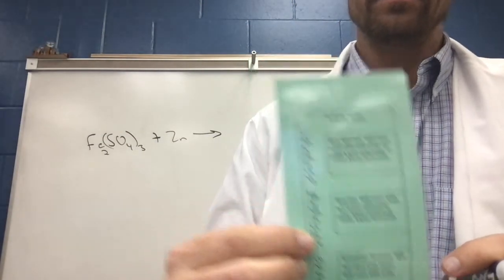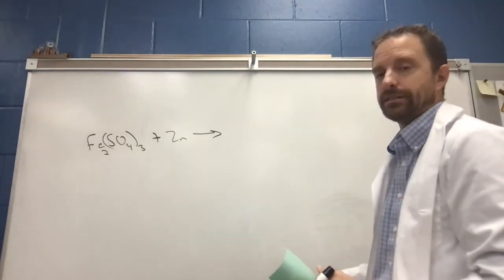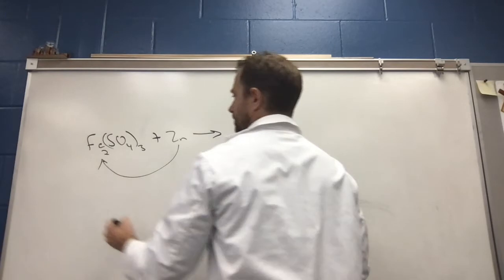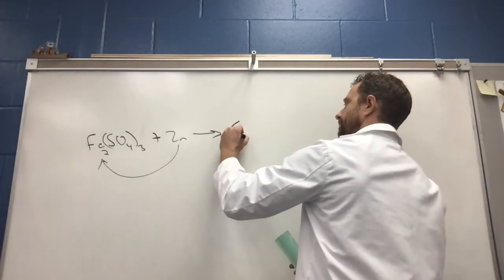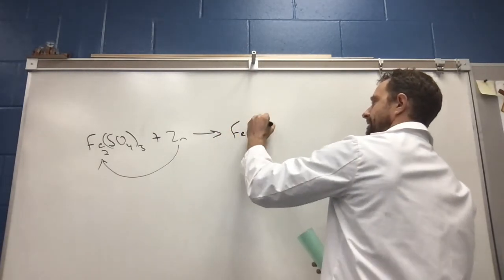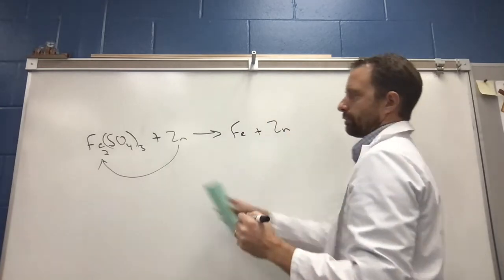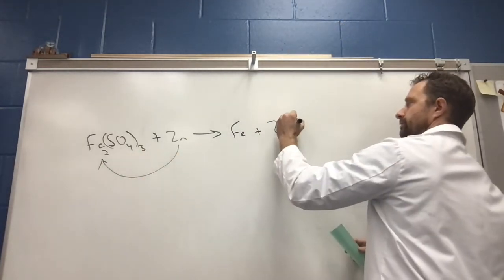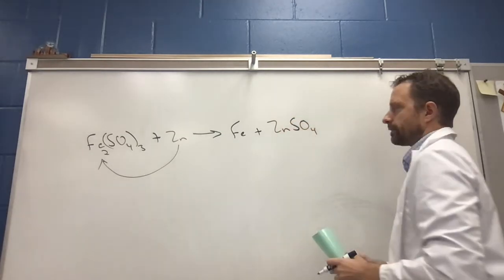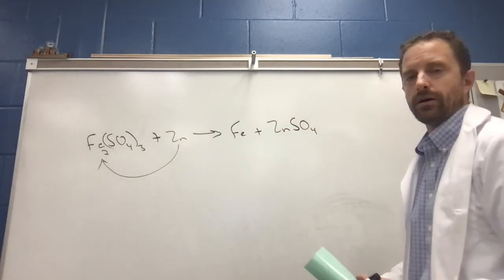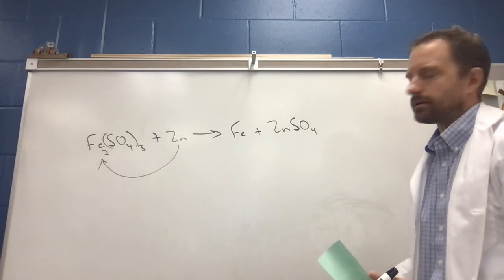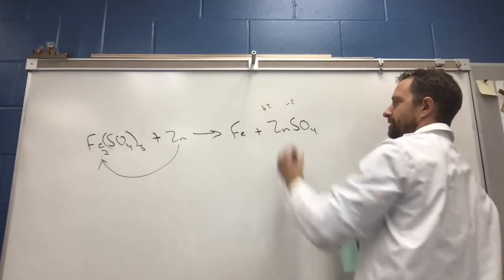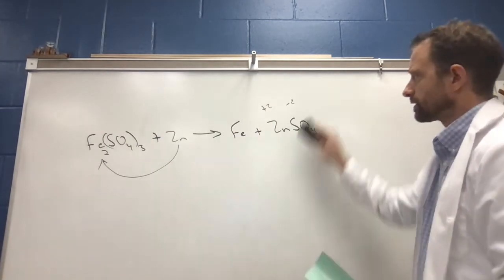But zinc is higher up. So zinc is the better dancer and zinc is by himself. So if zinc is the better dancer, zinc is going to knock iron out. So iron's going to be by himself now and zinc's going to be in the compound. Remember, don't bring over the subscripts, except for the ones that are part of the polyatomics. So ZnSO4, zinc sulfate is now our compound. We think charges. Zinc gets a +2, sulfate gets a -2, so one of each of those is going to work just fine.